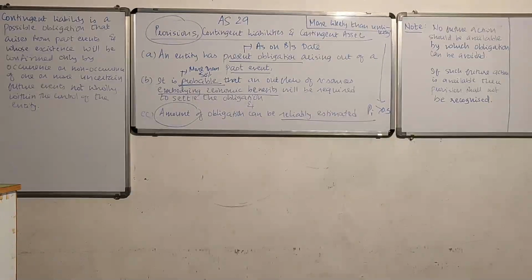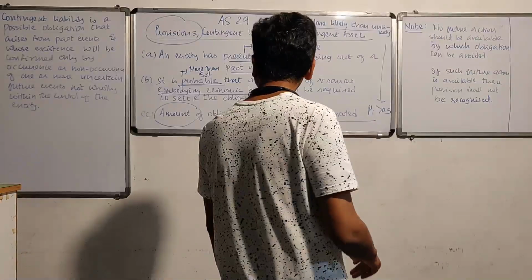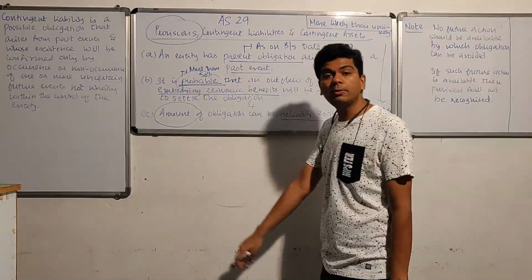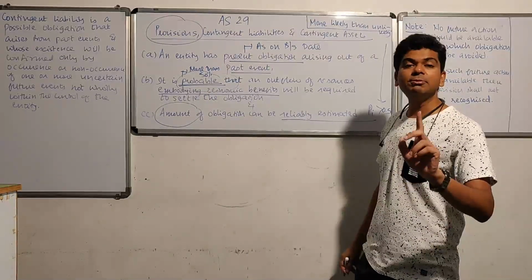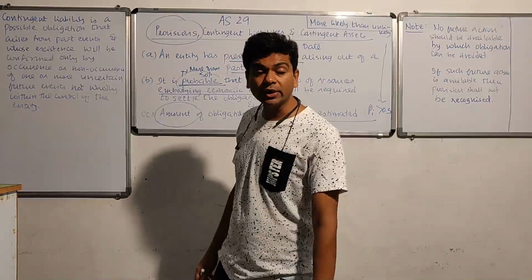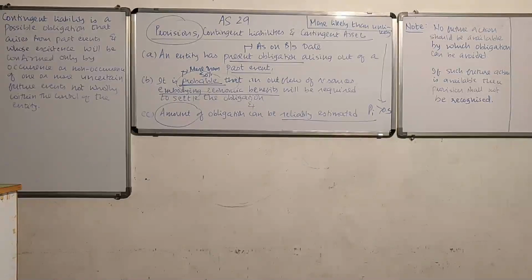Second, it should be probable that an outflow of resources embodying economic benefits will be required. The important word over here is probable. Probable means more than 50% chance. In probability analysis, more than 0.5. And finally, I should be able to estimate the amount reliably, because till I estimate it reliably, I cannot recognize the provision.